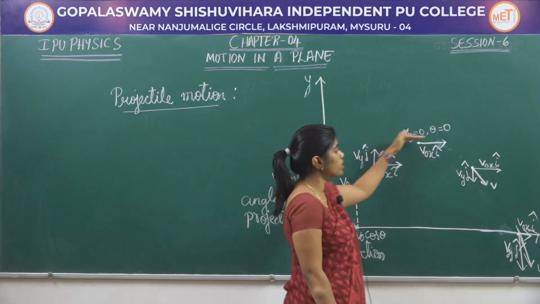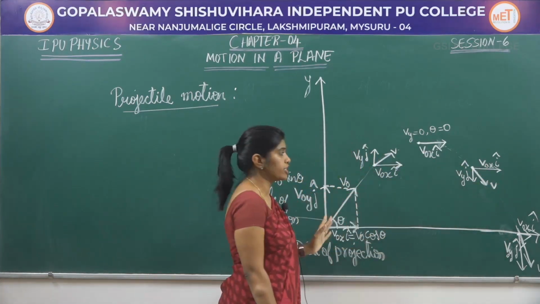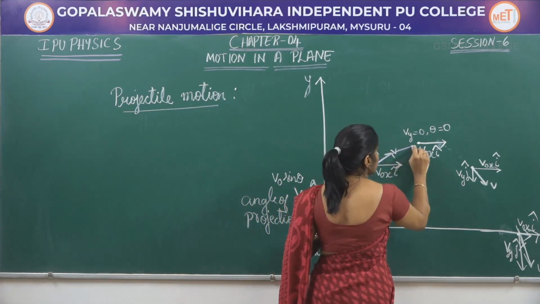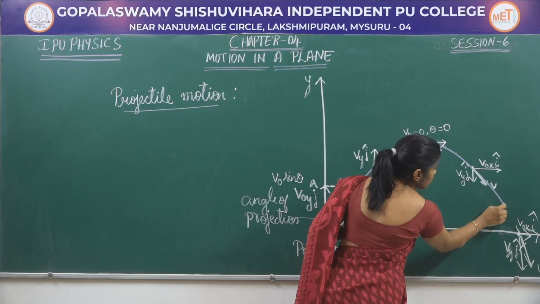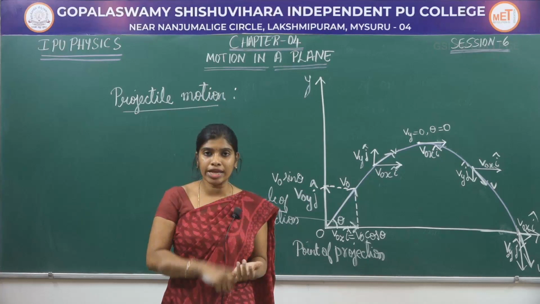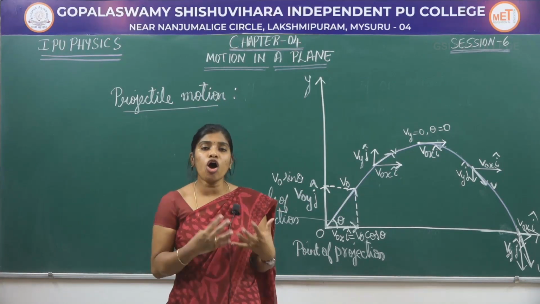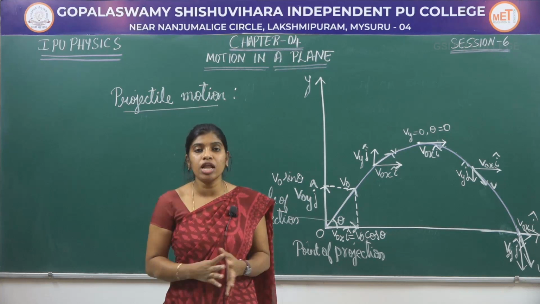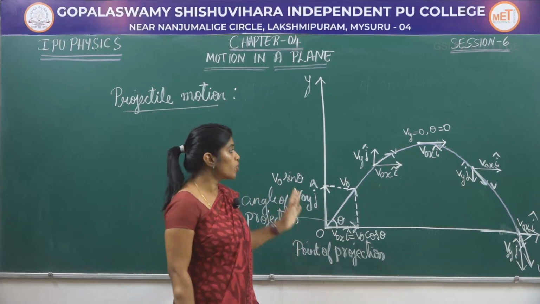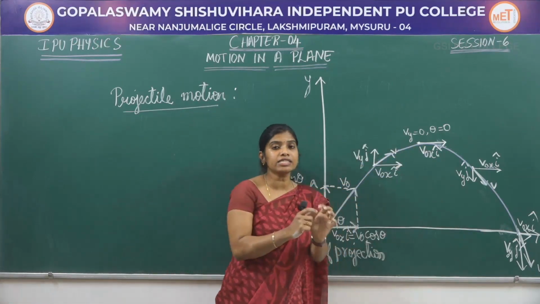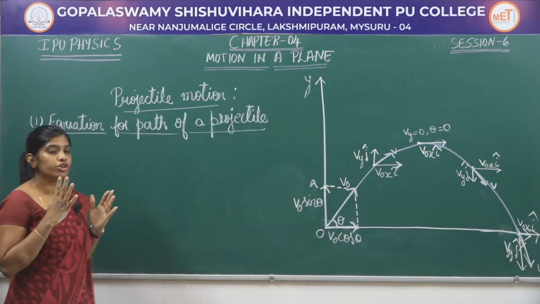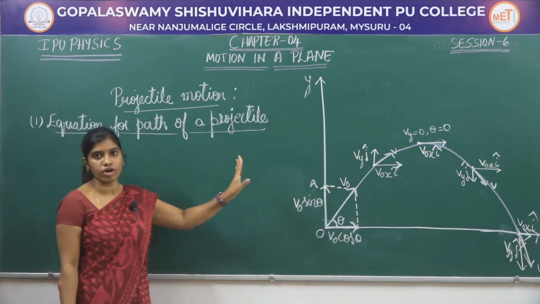Now if I just draw the trajectory, what do I get? Let me join all these vectors, then I am going to get something like this. If I throw a cricket ball or a basketball or the bullet which is fired from a rifle, these are all very good examples of projectile motion. Now looking into this trajectory, let us now derive an equation for the path of a projectile.